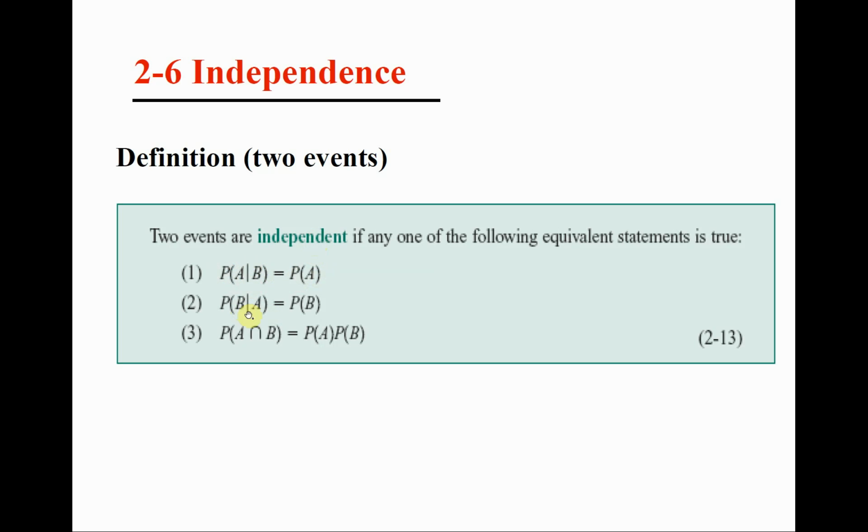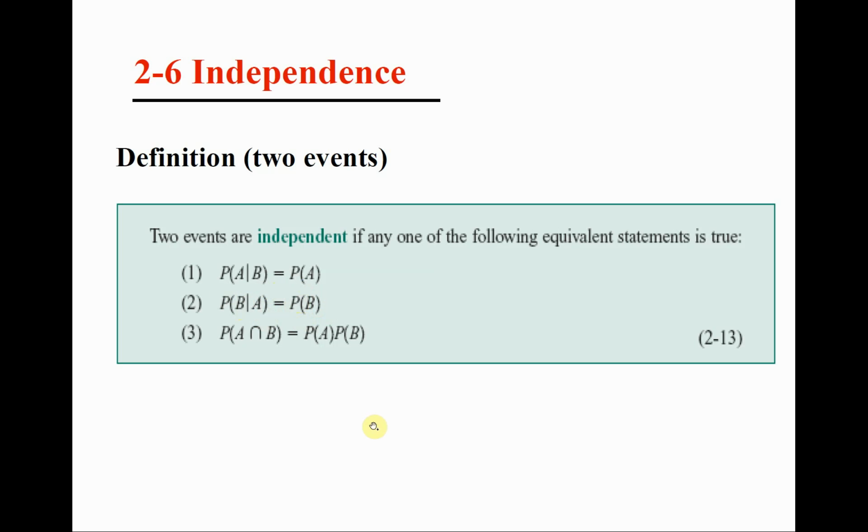Likewise, the probability of B given A is equal to the probability of B. By the way, does this probability of B given A calculate a probability for B or for A? It calculates a probability for B, given that we know A has happened. Now, if this is the same as just the probability of B, regardless of anything else, it means that A and B are independent.